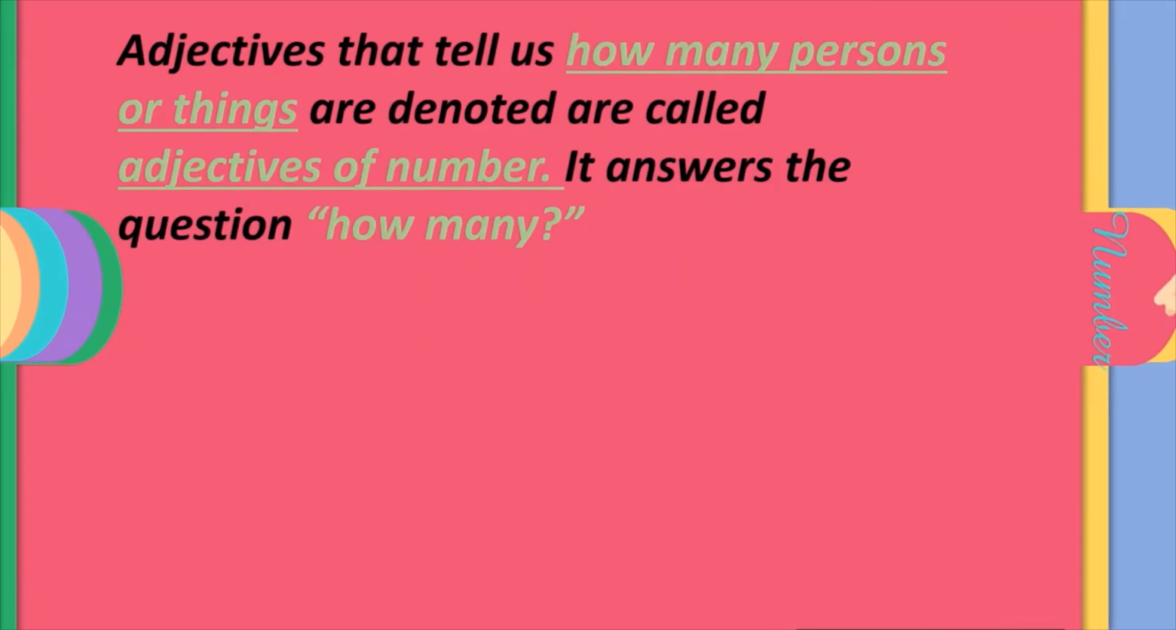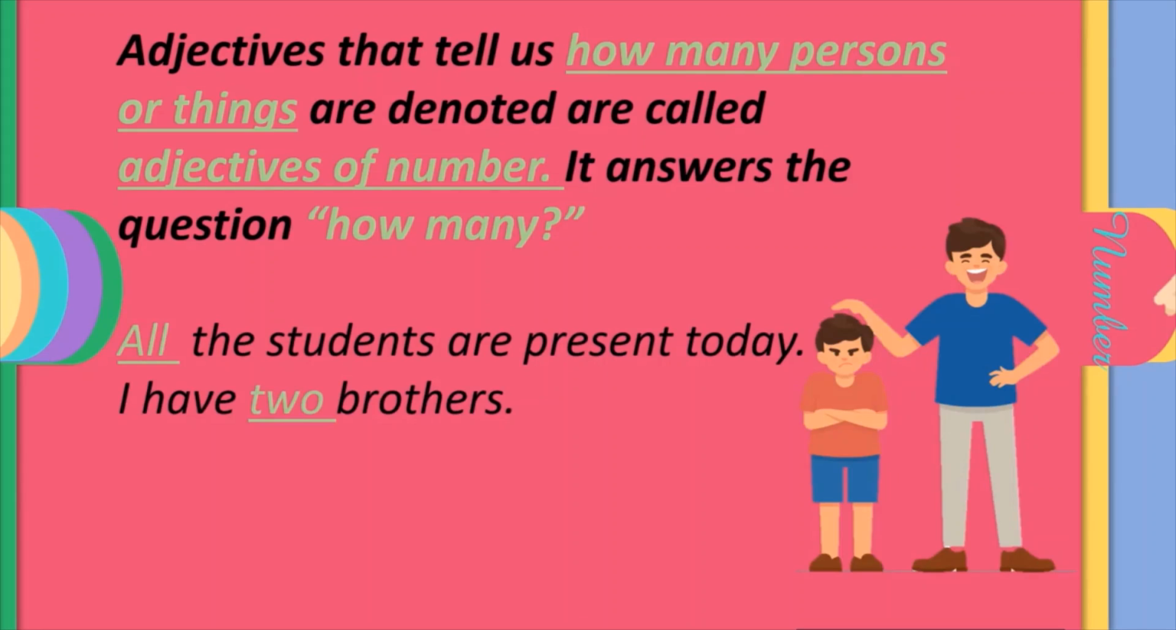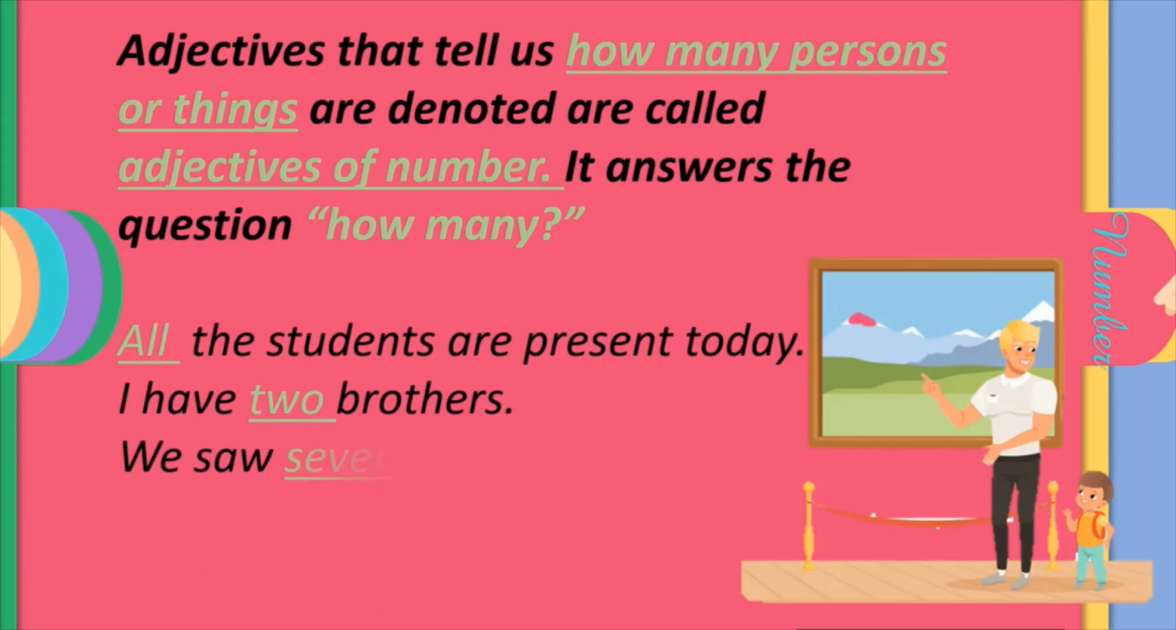Next is adjectives of number. Adjectives that tell us how many persons or things are denoted are called adjectives of number. It answers the question, how many? So let us see. All the students are present today. How many students are present today? All. I have 2 brothers. How many brothers? 2. We saw several pictures in the museum.